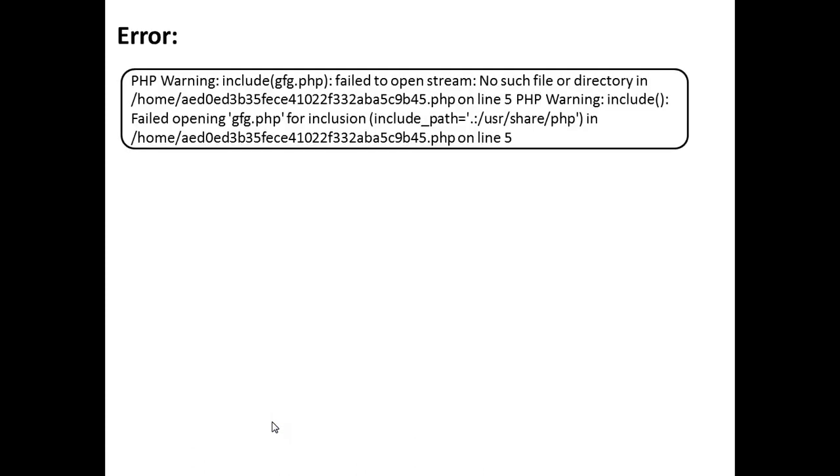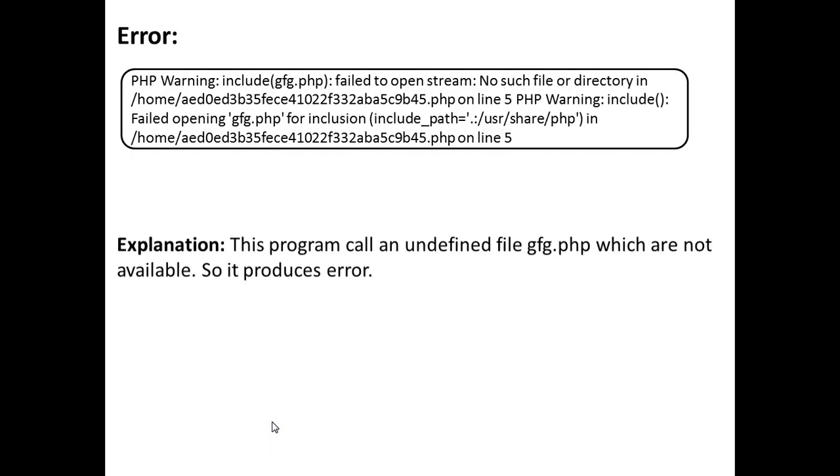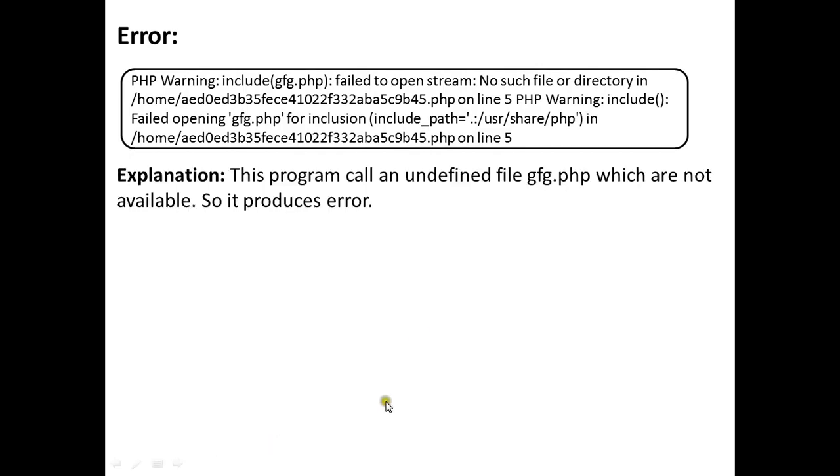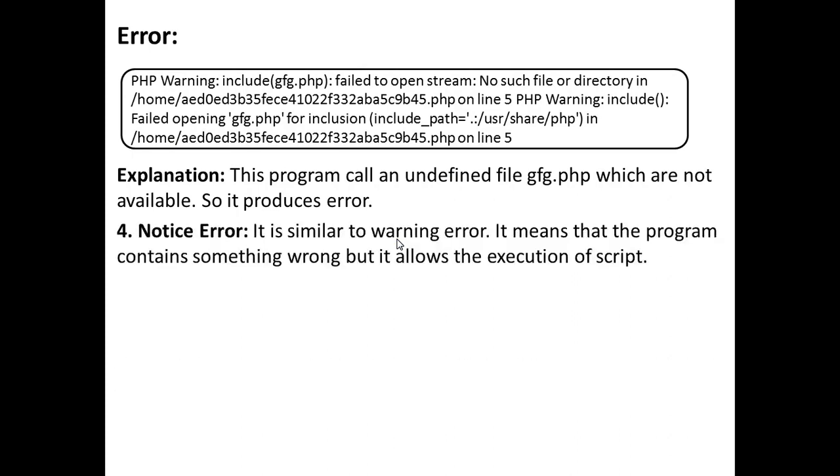Let's see the error in this. This file is not there and I'm calling that file. So "failed to open stream: no such file or directory", this kind of error will appear. This program calls an undefined file, gfg.php, which is not available, so it produces an error. This is the warning: that file is not there and you are calling that file, so that produces an error.